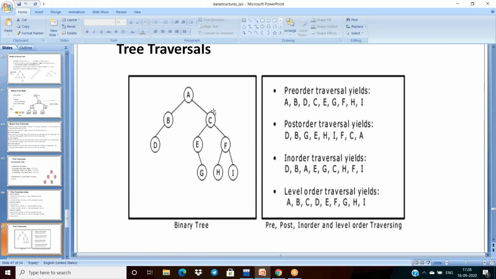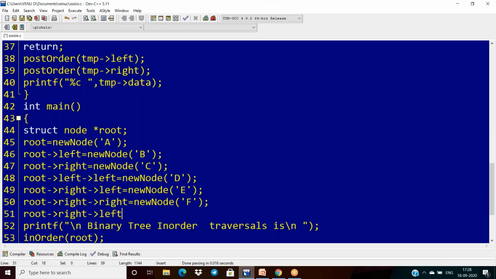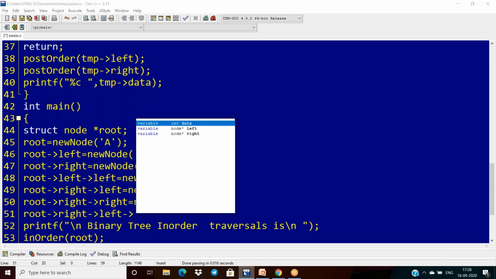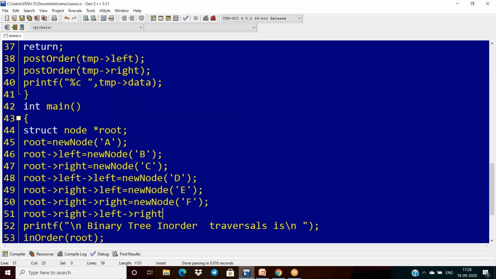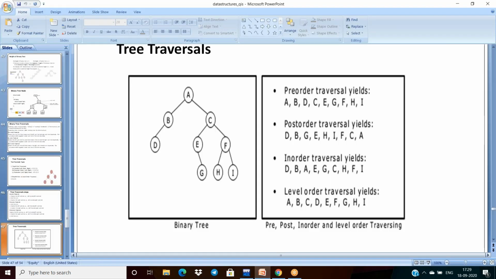Okay, so it is root dot right and right dot left, and again left dot right, which will be equal to new node of A, B, C, D, E, F, G. Okay, it is G, I think.